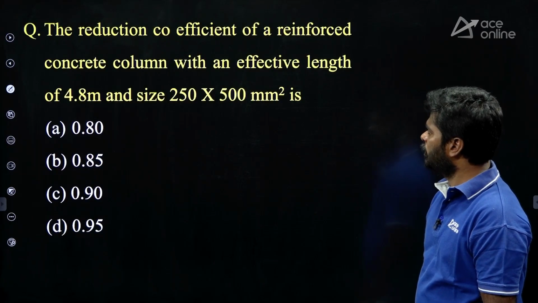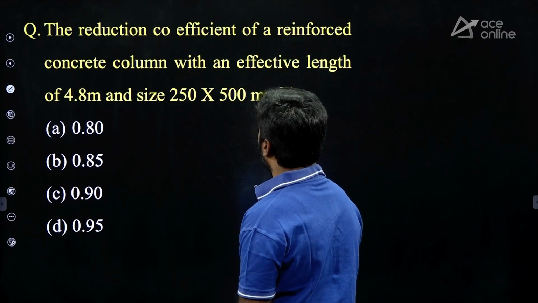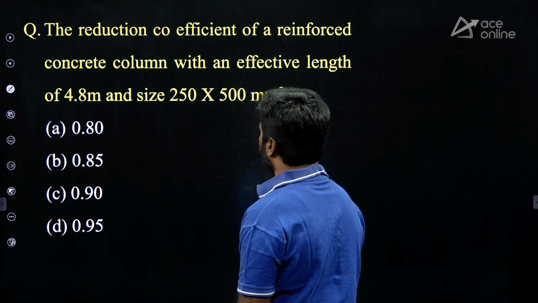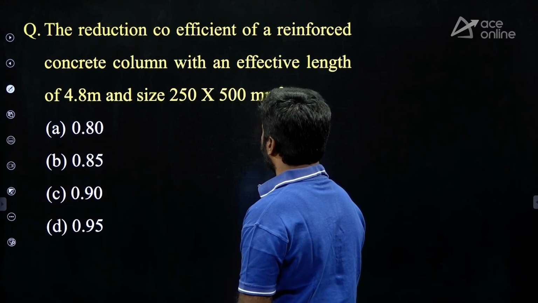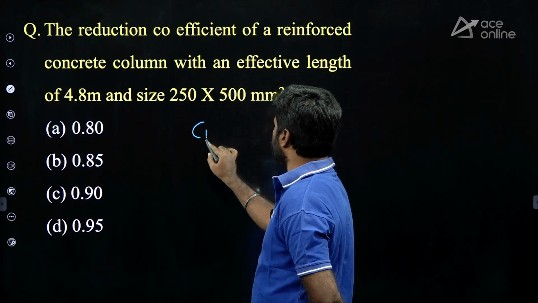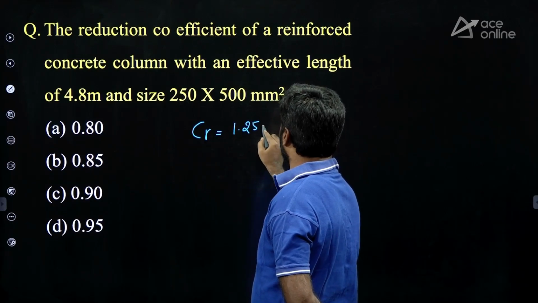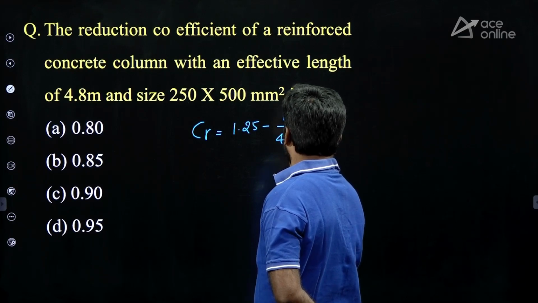Right. Next question. The reduction coefficient of a reinforced concrete column with an effective length of 4.8 meter and size 250 by 500 mm square. They are asking the reduction coefficient Cr, which equals 1.25 minus L upon 48 times b.